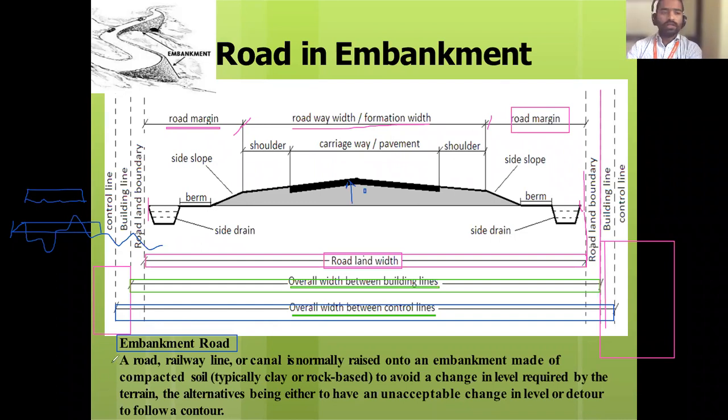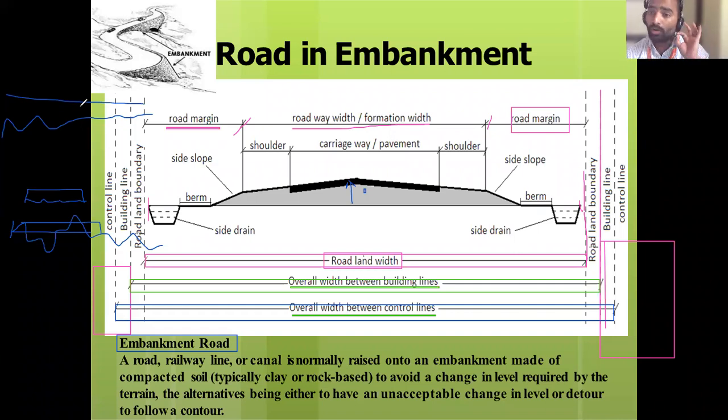Now see, if we keep the road length like this, can you provide the railway line on such a plane? No, you have to provide it in a proper, level plane. Either there may be a rise in gradient or a fall in gradient.